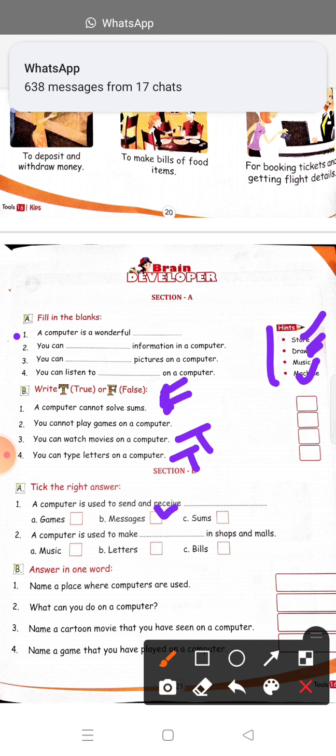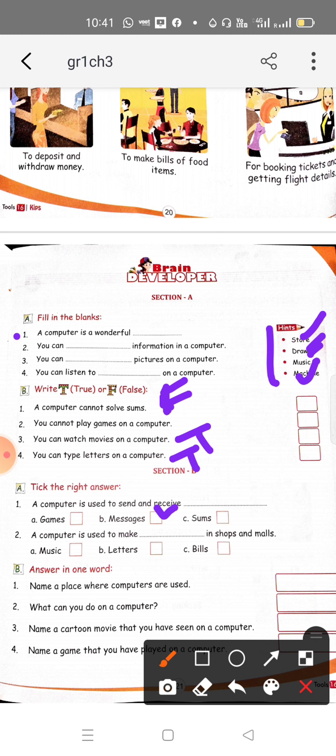I am coming to the answer in one word question answer part. First is: name a place where computers are used. You can write the name of any place. There are so many places where we use computers, like schools, banks, hospitals, shopping malls, restaurants. There are many places where we use them. You can write the name of any place.